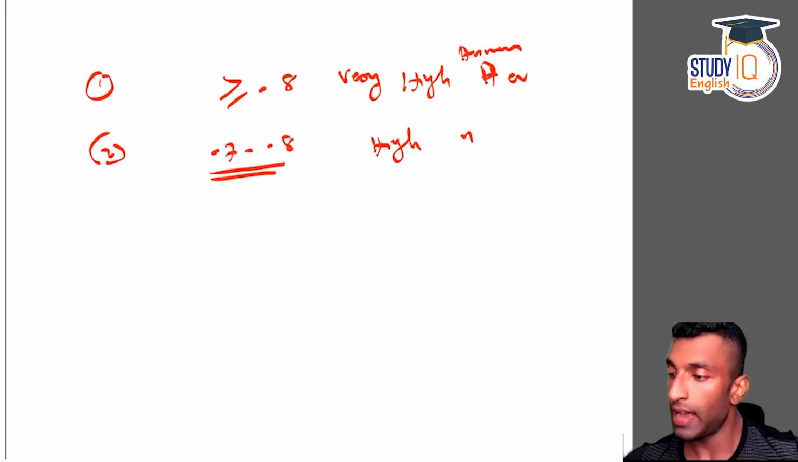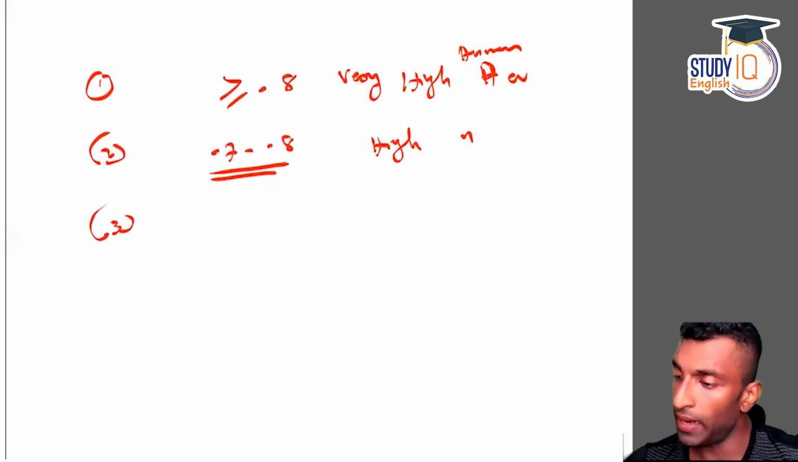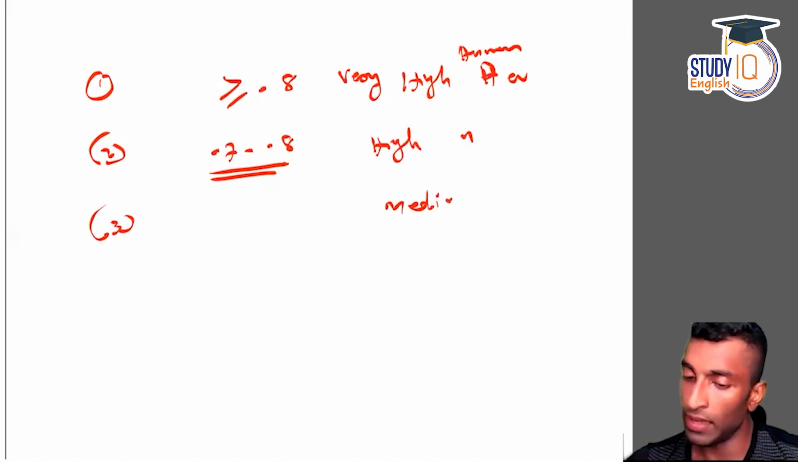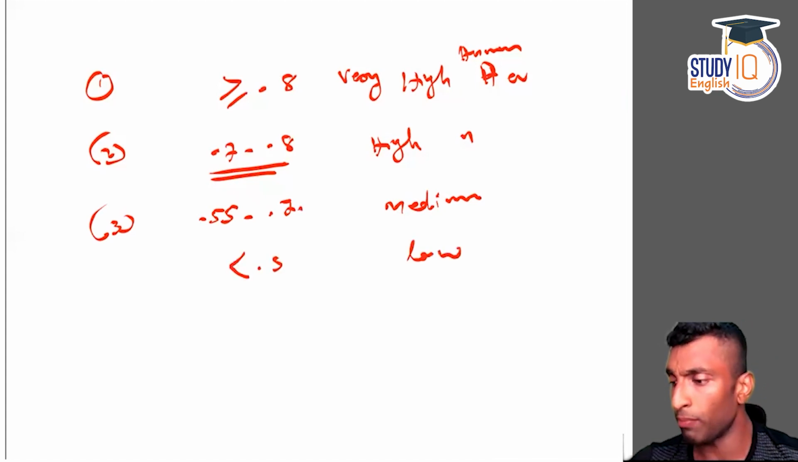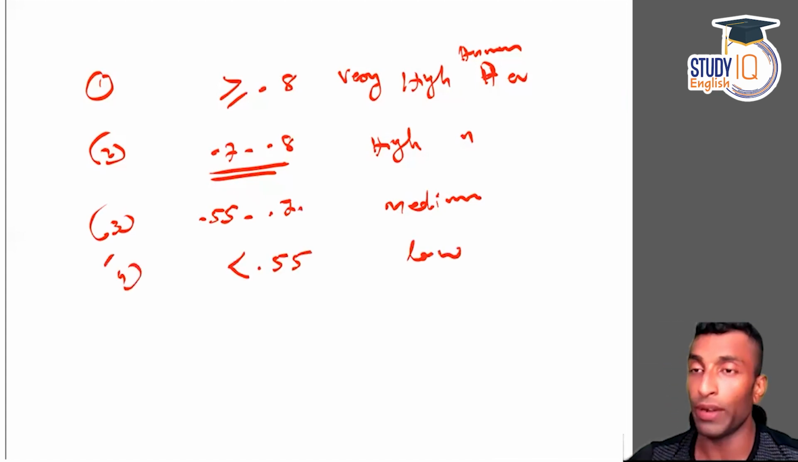That is high. And then the third category is medium human development, that is 0.55 to 0.7. And then low, that means below 0.5. So these are again based on HDI values.